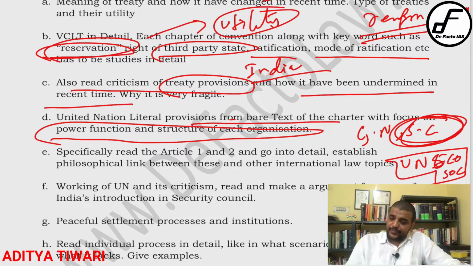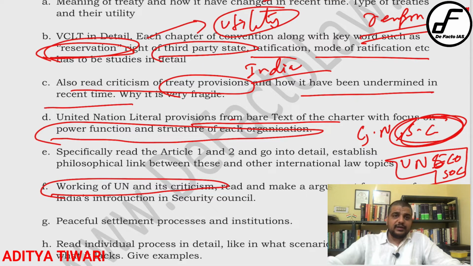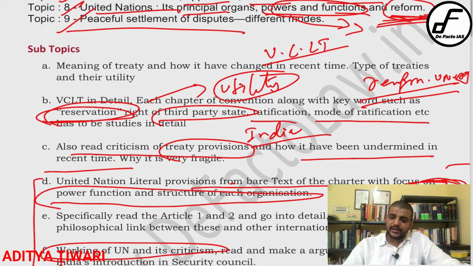Then the working of the UN, its criticism, how far it has been able to achieve its objectives, its principles or purposes. Now, no matter what people say, one thing is very clear: it is a post-World War organization, and it has been able to prevent any major world war. There are multiple failures, but more or less take a very positive attitude. They have more or less followed the charter, and they have done good for the organization. So keep that particular point in mind. So that will be all for topic number 7, related to the United Nations.